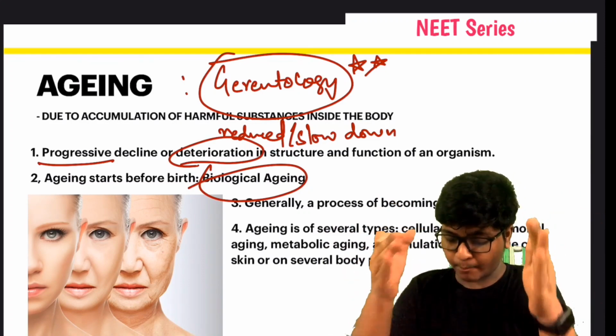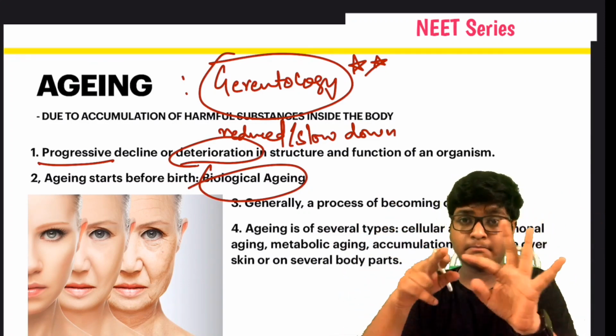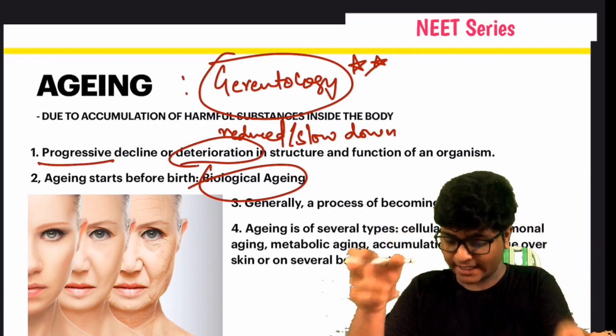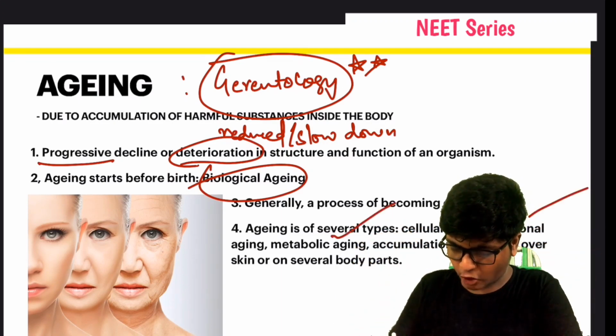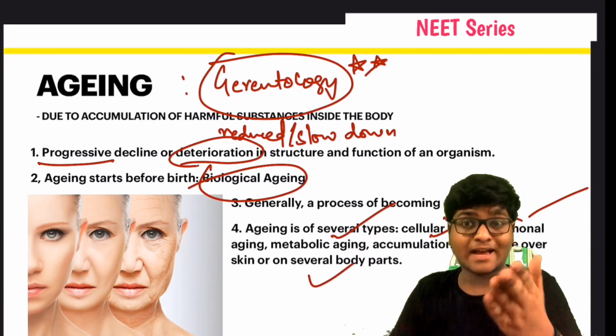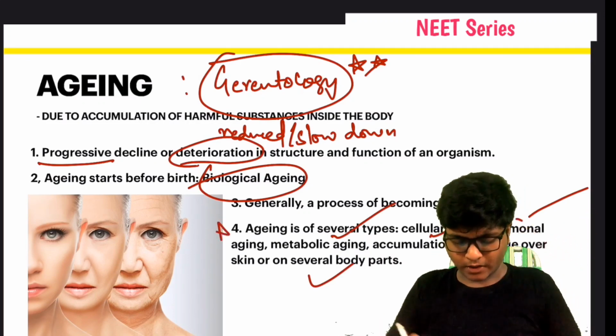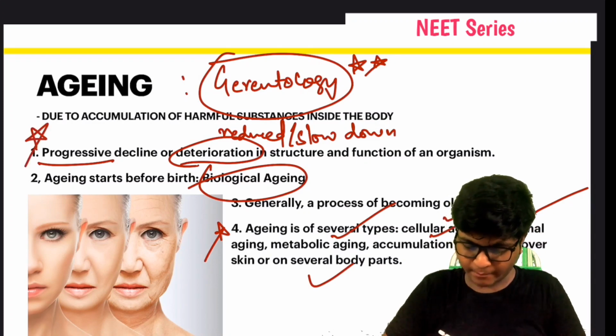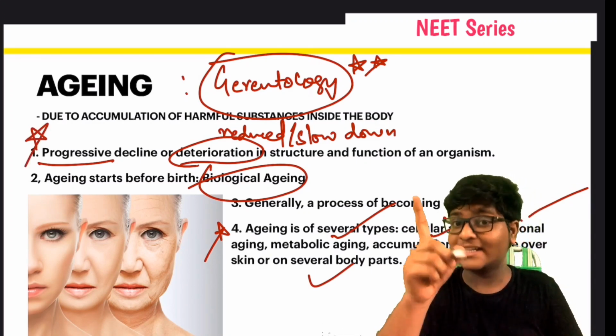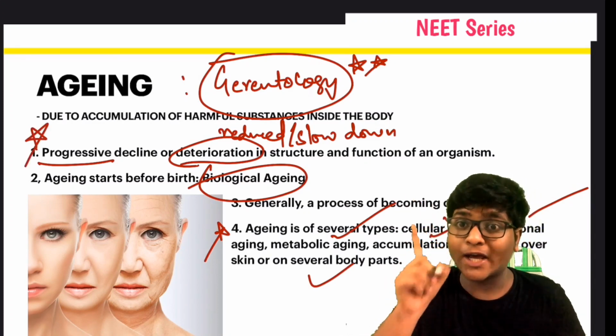Okay. Generally, aging is a process of becoming older. It's a very simple definition. Aging is of several types: cellular aging, hormonal aging, metabolic aging, accumulation of damage, or aging in several body parts. I have told you right now. Okay, you have to remember this. The fourth point is very important, and the first point is very important. The study of aging is called gerontology.